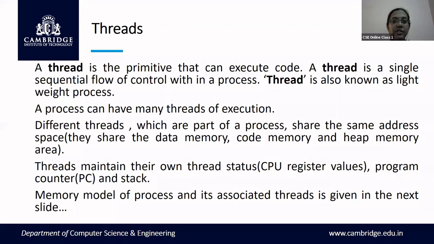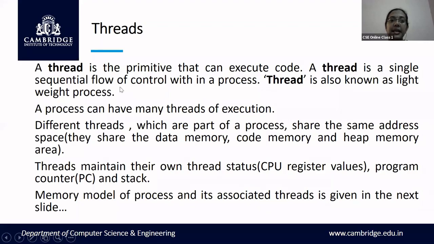Coming to the definition of a thread. You must have already come across the definition of a thread as a lightweight process. What exactly is this lightweight process, or what is a thread? According to the formal definition, a thread is a primitive that can execute code. What is the general meaning of a primitive? A primitive is nothing but a function or a set of instructions that can execute code. Usually a primitive is called a built-in function or a library function.